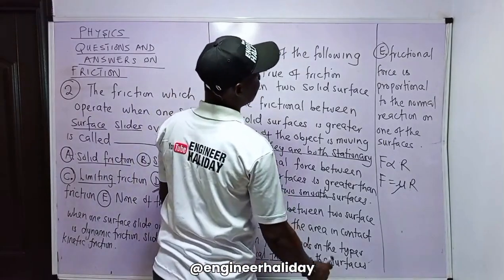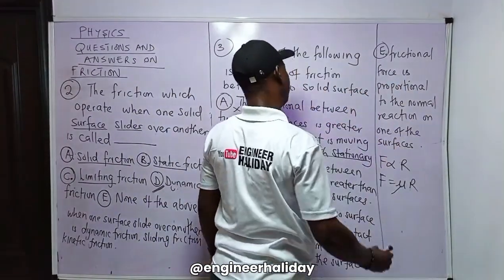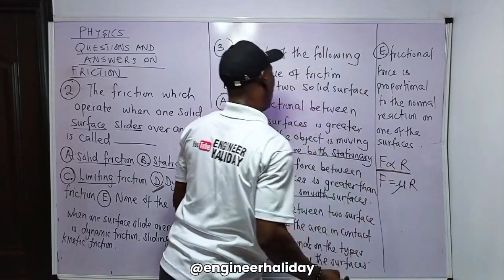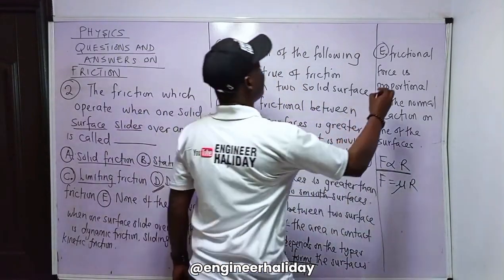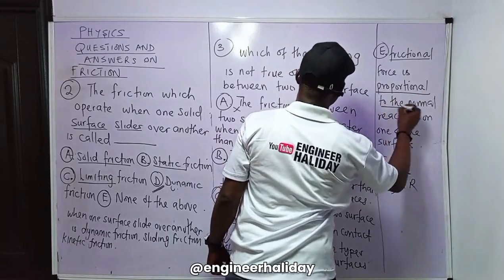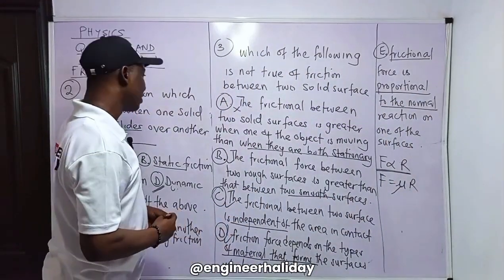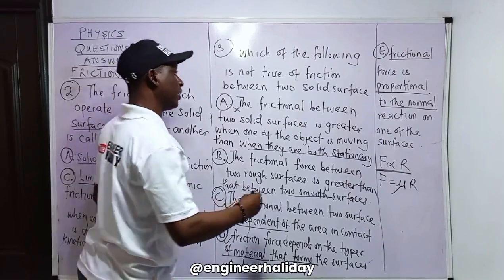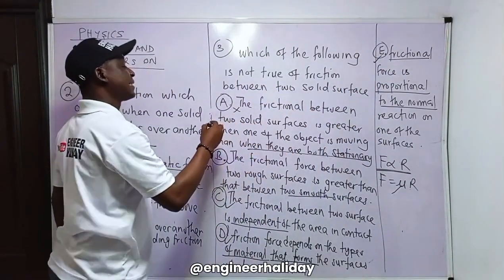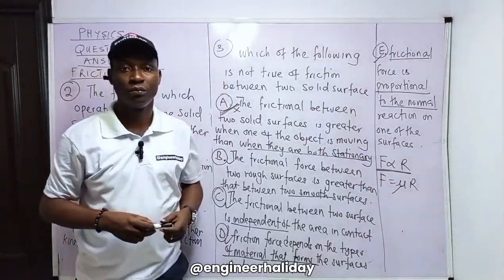The last one says frictional force is proportional to the normal reaction. Yes, I think that is the law of friction. And if you want to make it better, we say limiting frictional force is proportional to the normal reaction. Please take note of that, it is very important to know. So this one is also correct. The answer to that question is option A. That is not true.